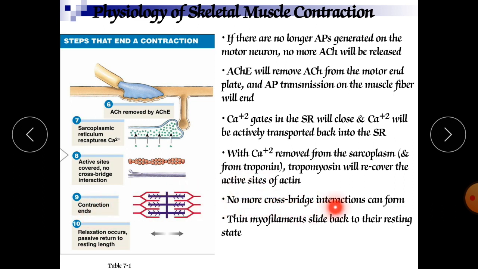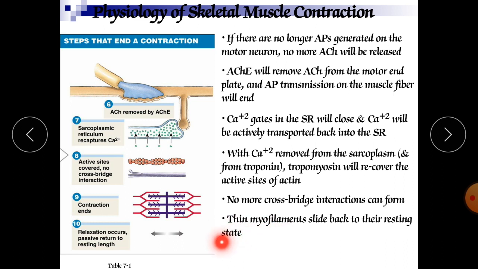So there is no more cross bridge, because the cross bridge is responsible for the contraction, for the overlapping of the thin microfilaments with the thick ones. With no cross bridge interaction, no contraction will occur, and the last stage is relaxation. The thin filaments slide back to their resting position, and relaxation occurs in these motor cells, in the muscular cell.